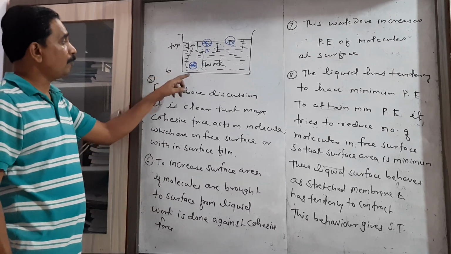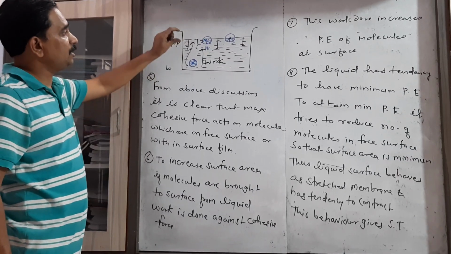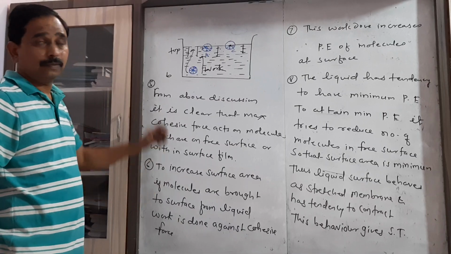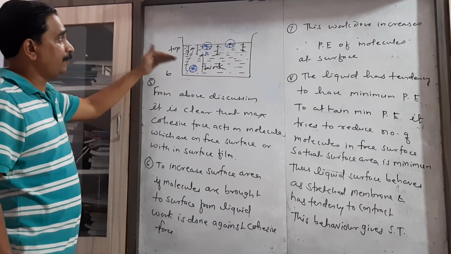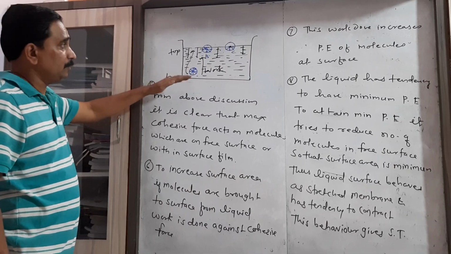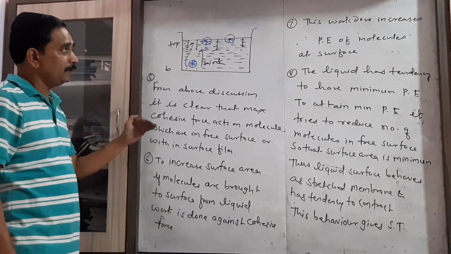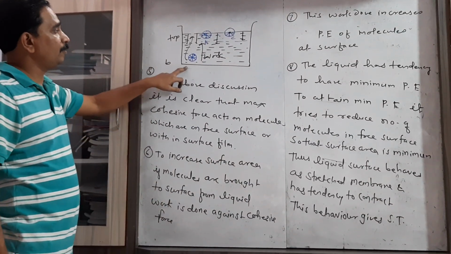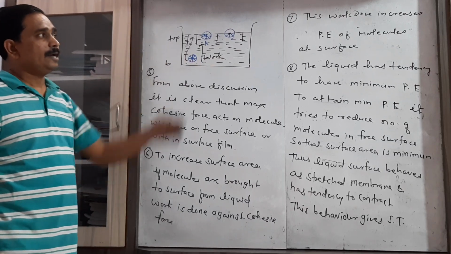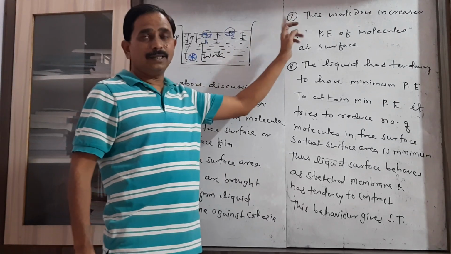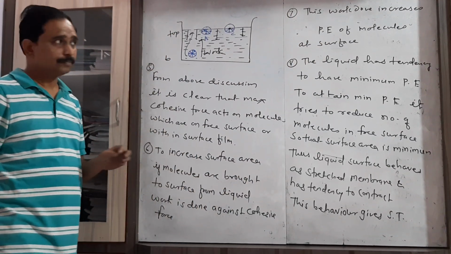Now when these liquid molecules move from bottom to top, because of the change in position, the liquid molecule has different potential energy. Because of this work done, because of the change in position of the liquid molecule from bottom to top, their potential energy goes on increasing. So this work done increases the potential energy of the molecules.